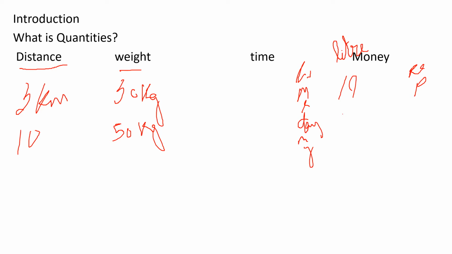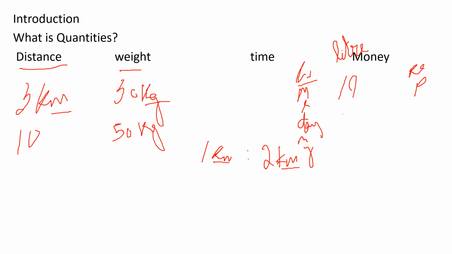Distance means what unit? Kilometer. Weight means what? You will use the unit kilogram. Time means you are using hour or second or minute. If I am representing 1 kilometer and the second one is 2 kilometers, here I can compare this by using ratios. Why? Because both numbers have the same units.